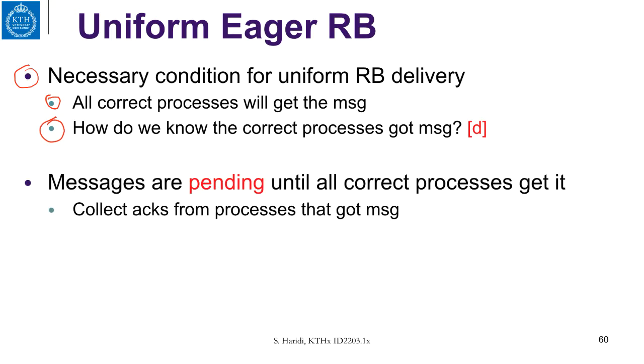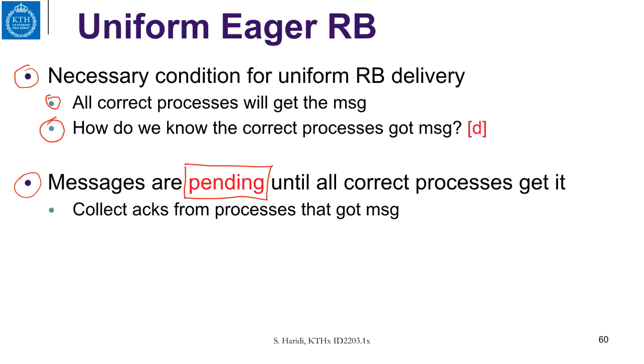The way to do it is to make sure that the message is not delivered until we are sure that all correct processes got the message. So messages will be in a pending state, actually stored in a pending variable, until all correct processes got it.